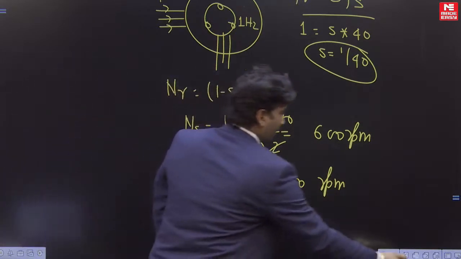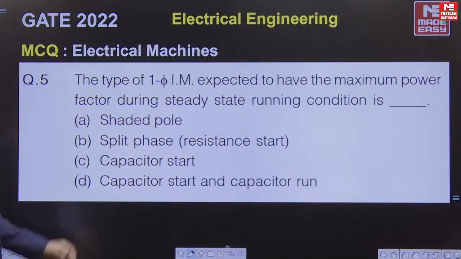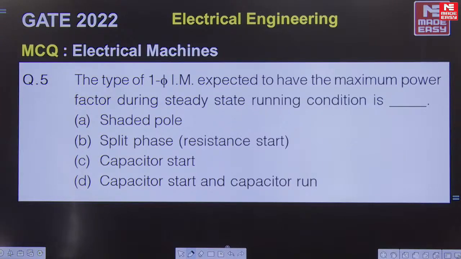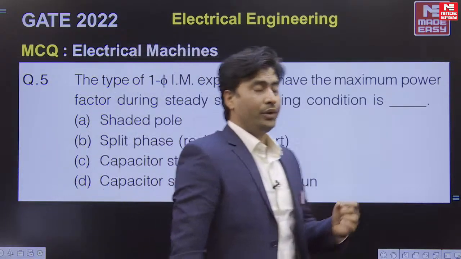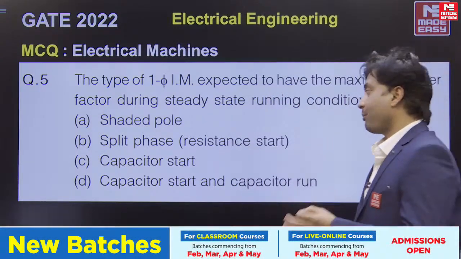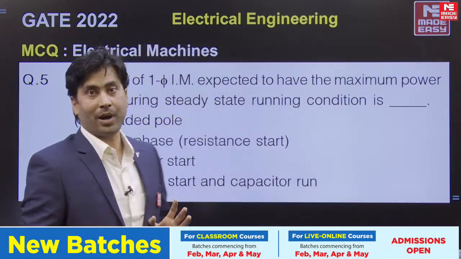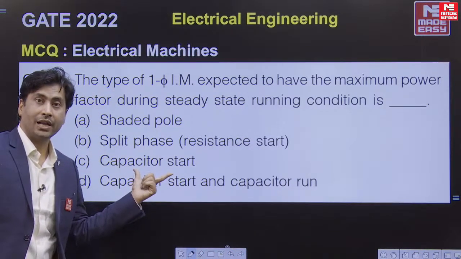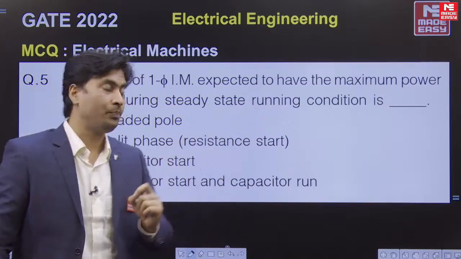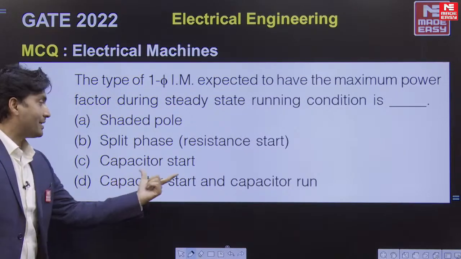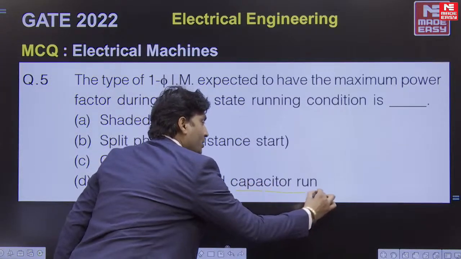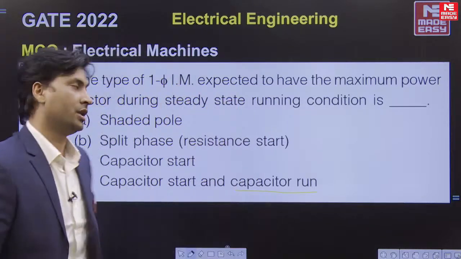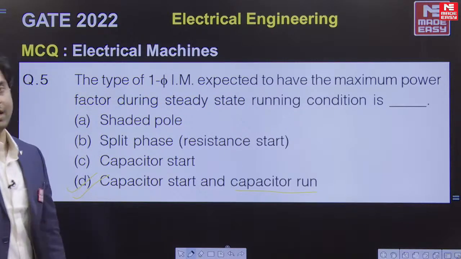Now, next question. This is a theoretical question. The type of single phase induction motor expected to have the maximum power factor during steady state running condition. We know that we use a capacitor start, capacitor run motor to improve the power factor at running condition. एक्चुअली कैपेसिटर स्टार्ट में जो कैपेसिटर हम लोग यूज कर रहे होते हैं, ये स्टार्टिंग टॉर्क के लिए होता है कि हमें हायर स्टार्टिंग टॉर्क मिले, जबकि कैपेसिटर स्टार्ट कैपेसिटर रन में जो कैपेसिटर है, this capacitor helps to improve power factor at running condition. सो आंसर विल बी दिस, कैपेसिटर स्टार्ट एंड कैपेसिटर रन.